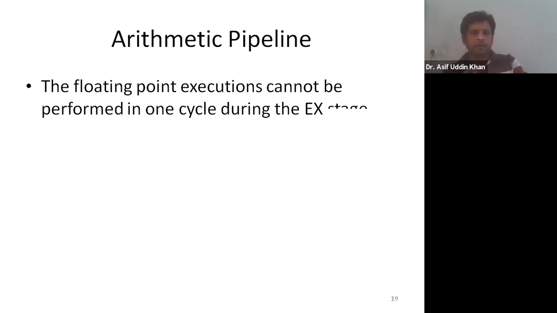So there is a clock cycle used, and a clock cycle has a clock period. Clock period means the time which the clock cycle is taking.